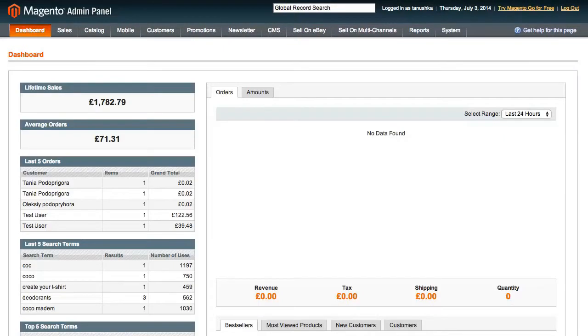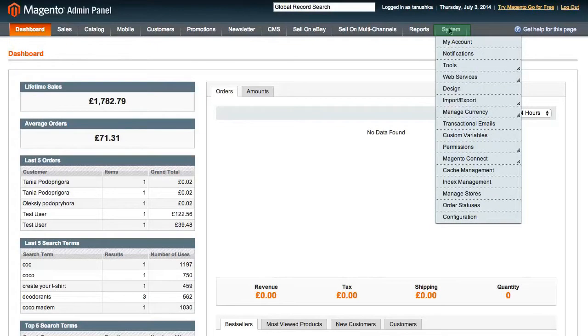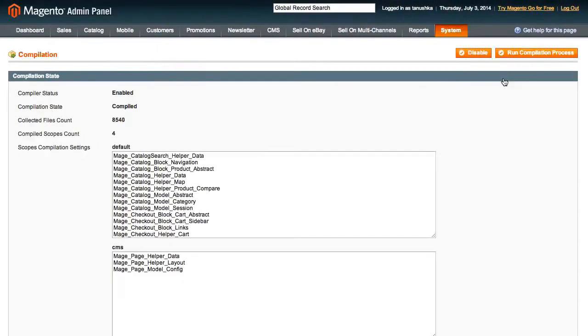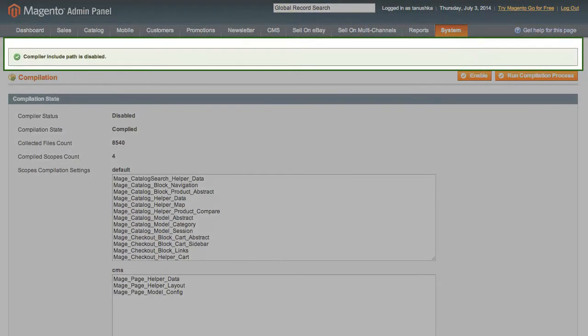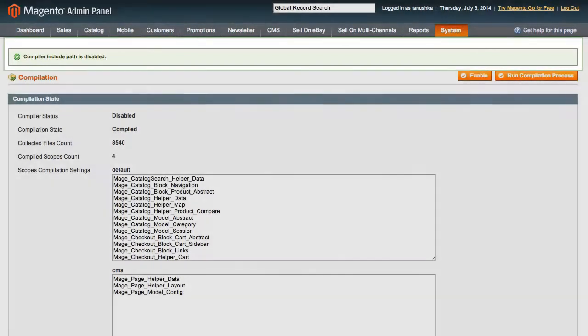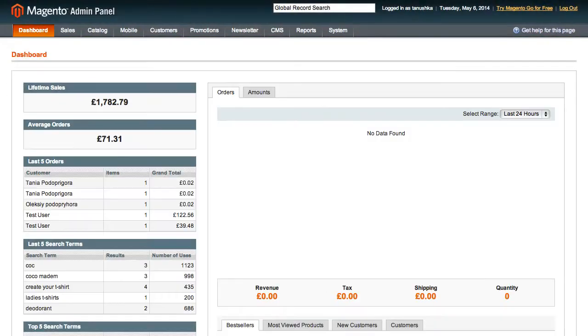In case compilation is enabled in your Magento, please disable it before installation. Go to System, Tools, Compilation. Once the extension is installed, you should run the compilation process again.